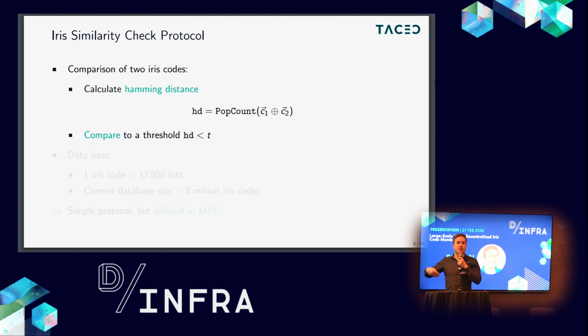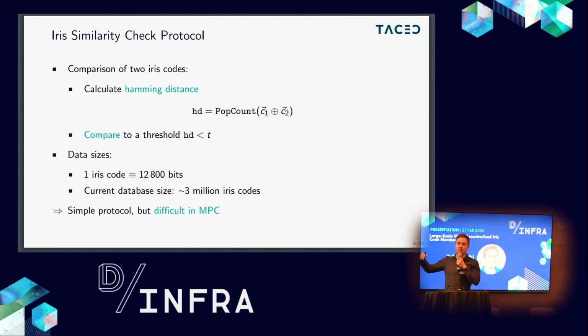And the concrete bottleneck depends on the protocol that is executed. So now let's have a look at what has to be done when we compare an iris code to this database. Currently the database for WorldCoin has about 3 million iris codes, and each iris code is basically a bit string consisting of 12,800 bits. And when I send a new iris code, since this is constructed from an image of your iris, you cannot just directly compare each iris code in the database to the new iris and say these are equal or not.